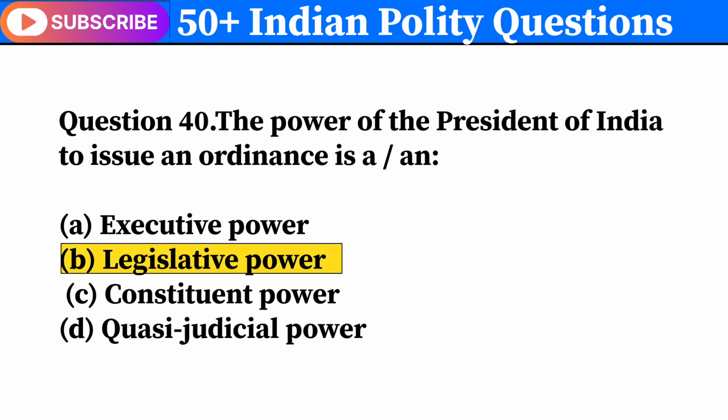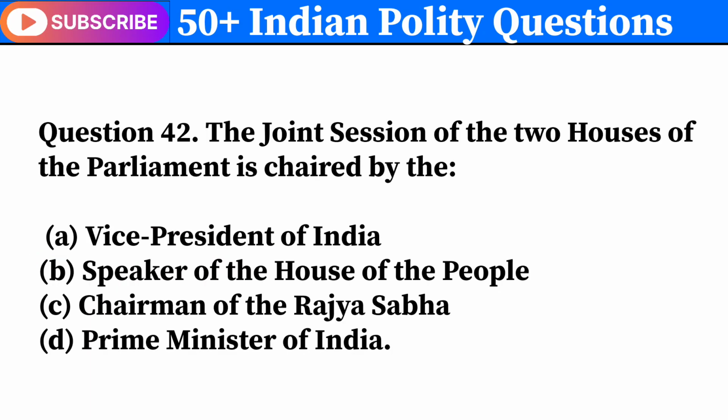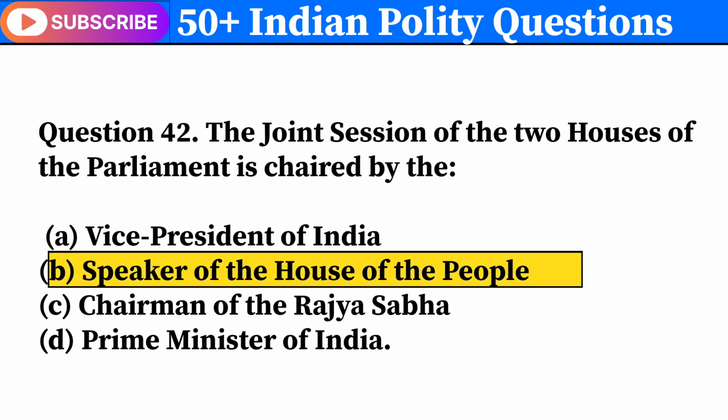Legislative power. Question 41. Which of the following tools of control may be adopted for raising a discussion in the House on a matter of urgent public importance? Correct answer is B. Adjournment motion. Question 42. The joint session of the two houses of the Parliament is chaired by the. Correct answer is B. Speaker of the House of the People.